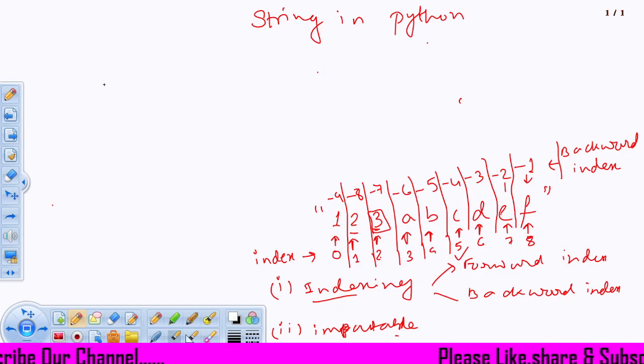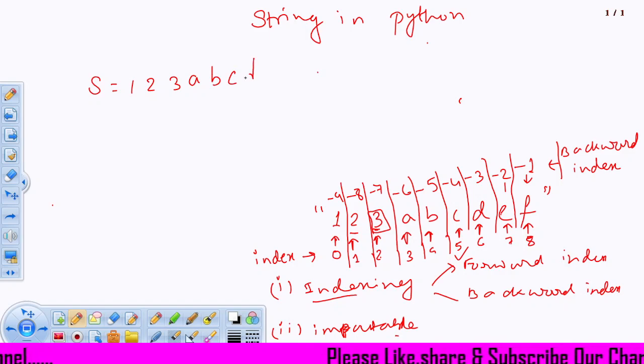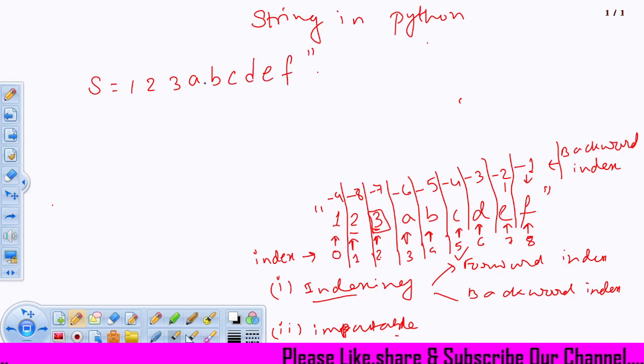Say S equals 123ABCDEF in double quotes.